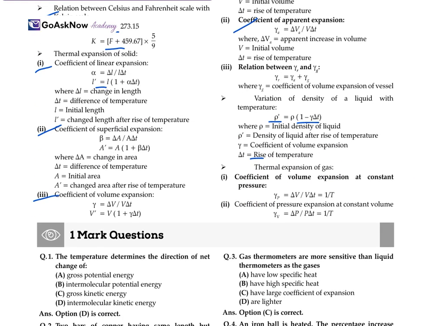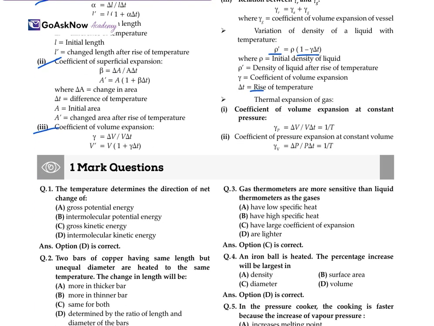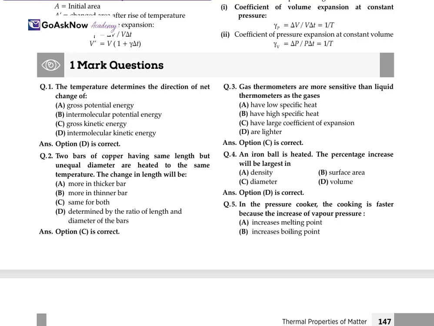Coefficient of volume expansion at constant pressure is gamma_P = ΔV/(V ΔT), which equals 1/T. Similarly, the coefficient of pressure expansion at constant volume is gamma_V = ΔP/(P ΔT), which equals 1/T. So these are the key formulas and equations. Now let's move forward with some 1 mark questions.